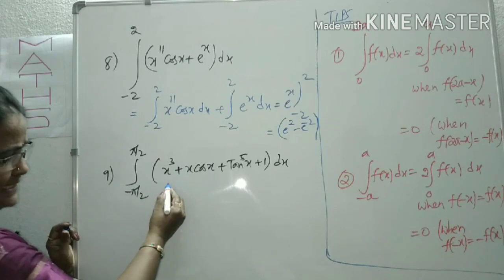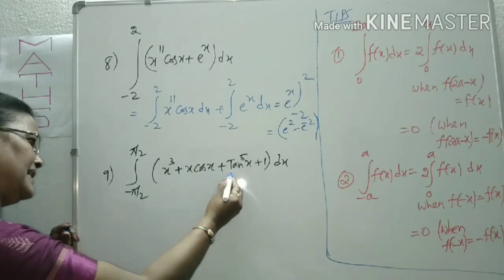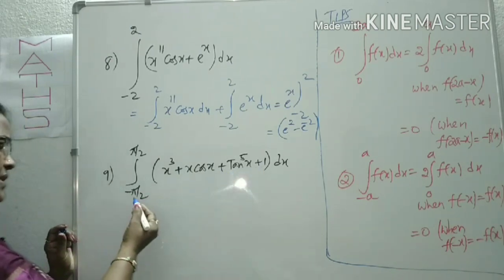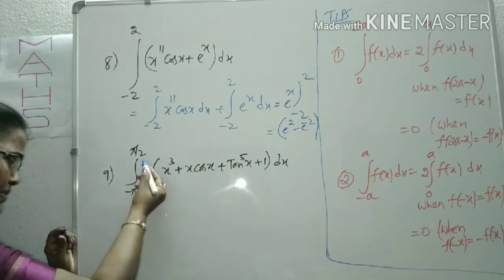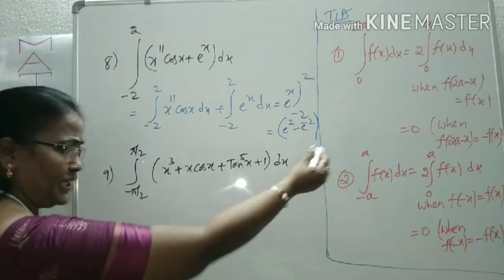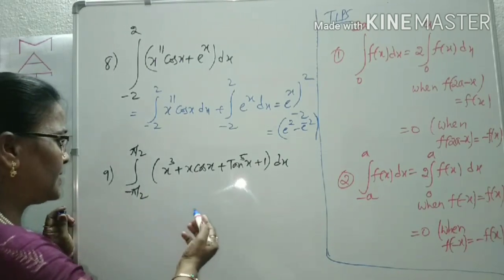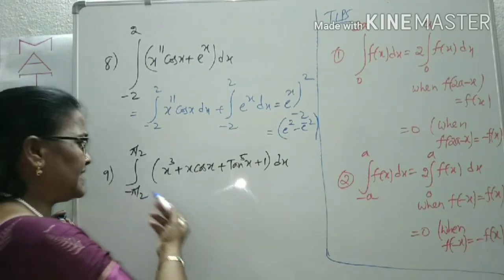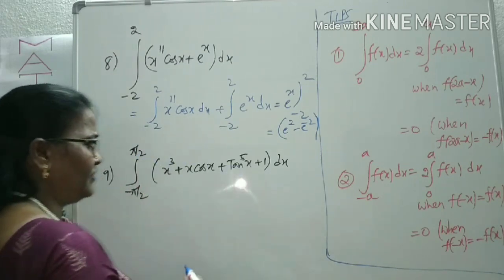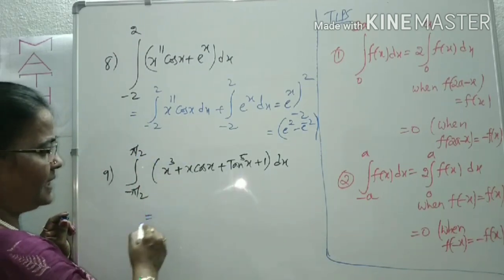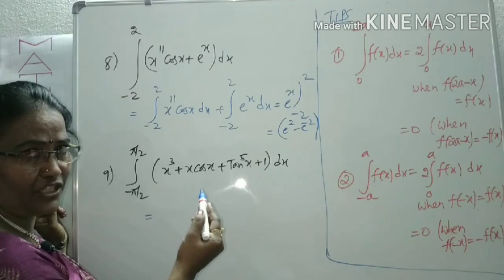It is the integral of x cube plus x cos x plus tan power 5x plus 1, with limits from minus pi by 2 to plus pi by 2. The same way, minus a to a, with pi by 2 in place of a. Whether the minus a to a form is there or not, you should think about it first. Here also, direct integration takes too much time.